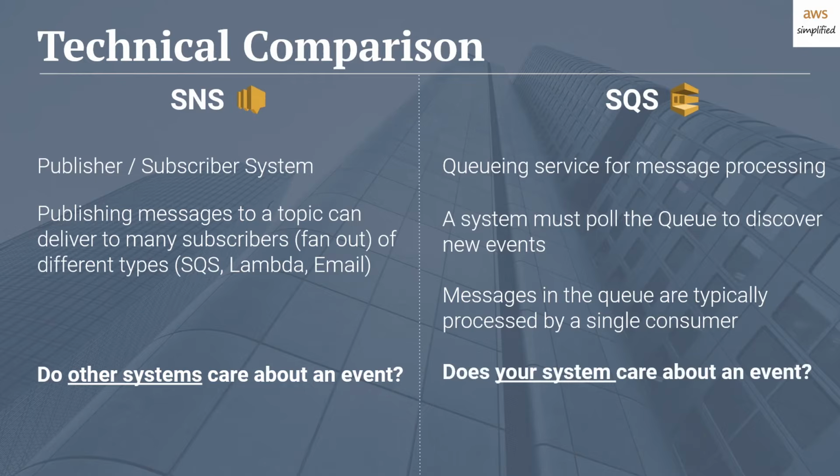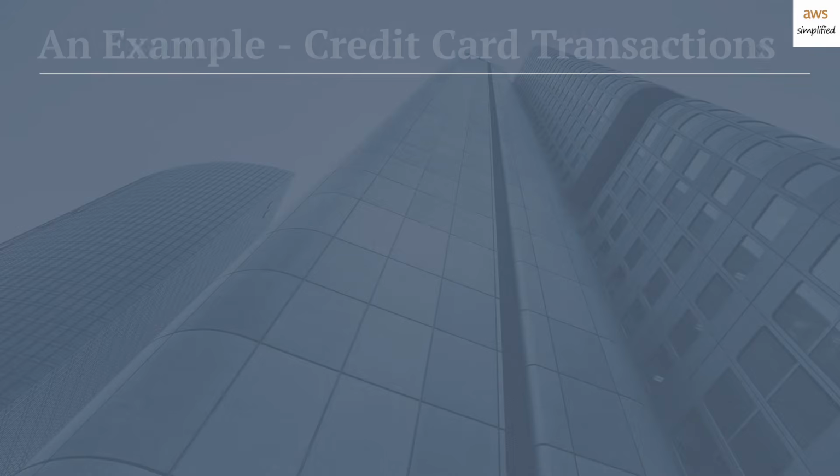And for SQS, does your system care about an event? Do you care specifically when something has happened? So you are the receiver of this data. If this is true, then SQS is the right choice for you. This is a quick little summary of what these two things do and the key differences between them. So let's talk about a practical example now of when you would use one or the other.